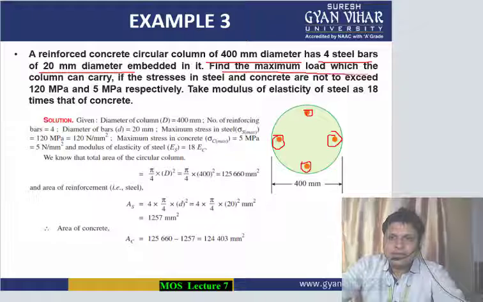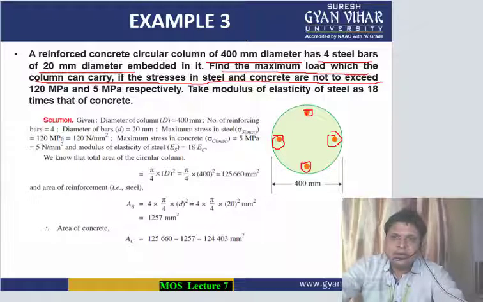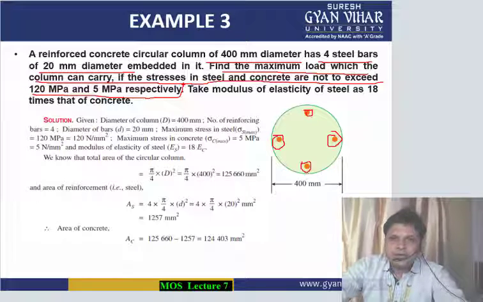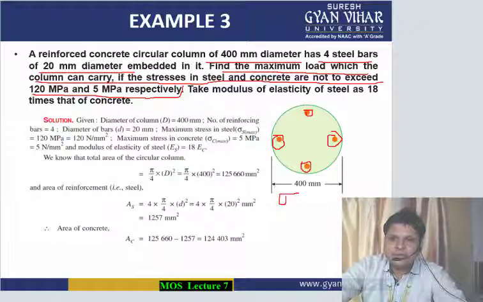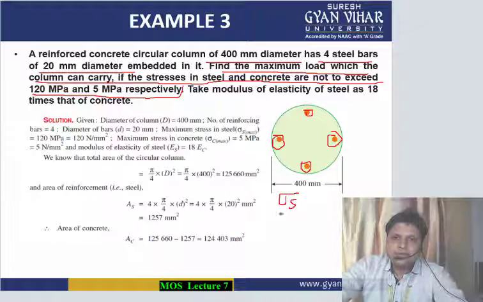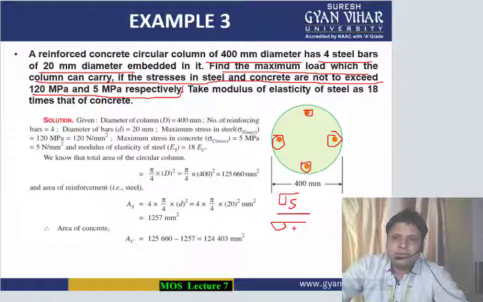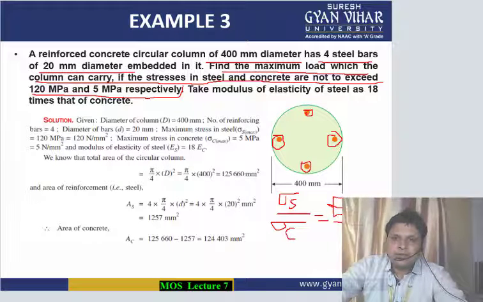Find the maximum load which the column can carry if the stresses in steel and concrete are not to exceed 120 megapascal and 5 megapascal. So these are the stress values. They have given you in this question the stress values sigma s and sigma c, and from this you can get the ratio of the Young's modulus ES by EC.